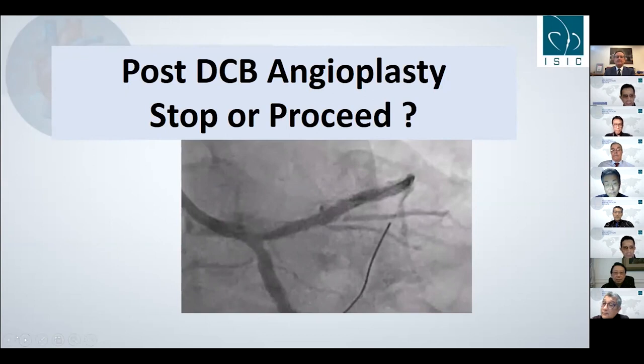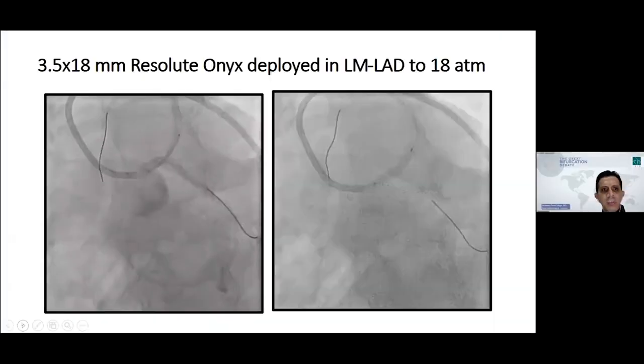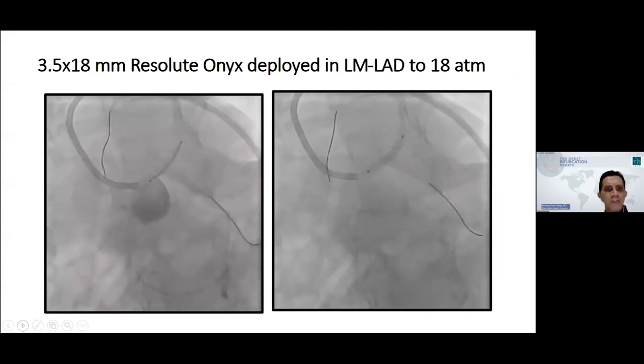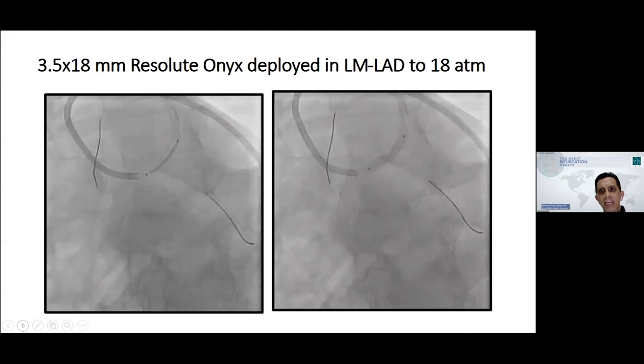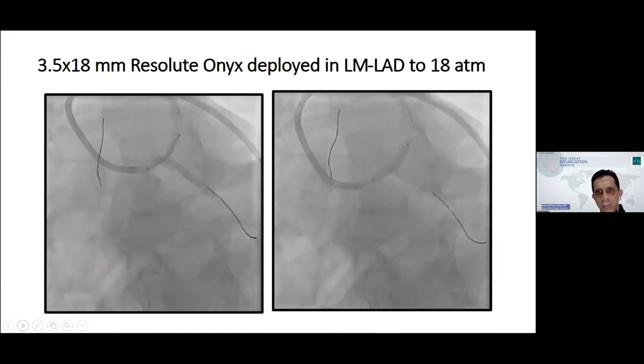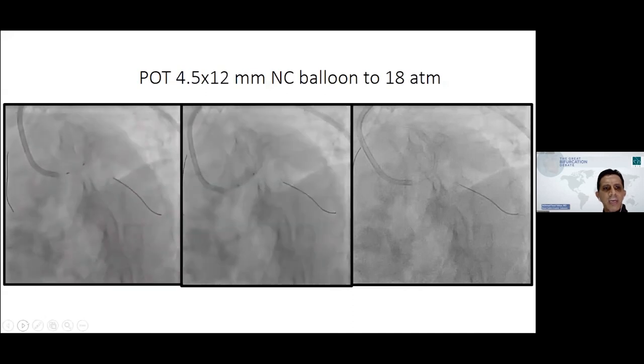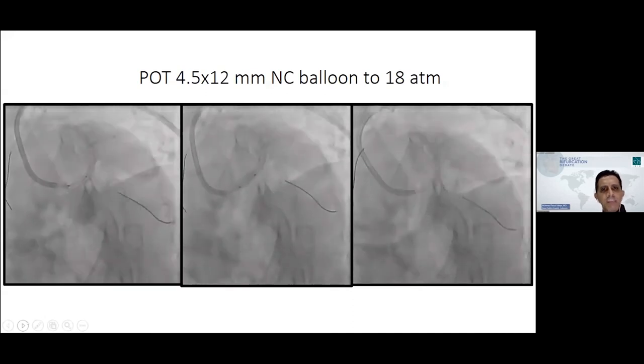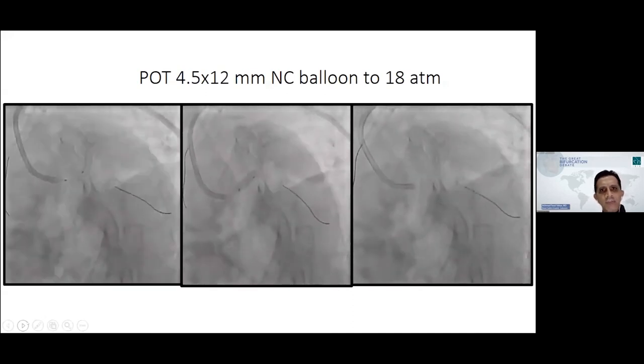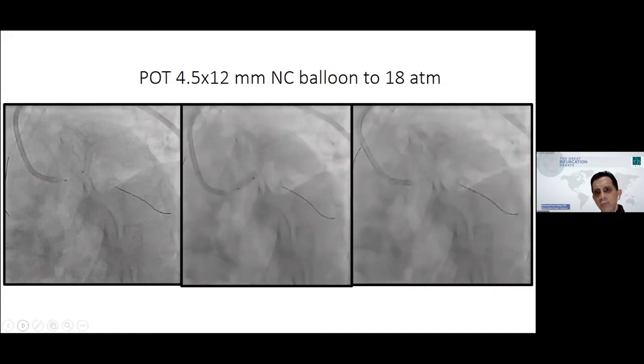So what we did was put a 3.5 by 30 millimeter Resolute Onyx deployed in left main to LAD at 18 atm, followed by a 4.5 by 12 NC balloon at 18 atmospheres.